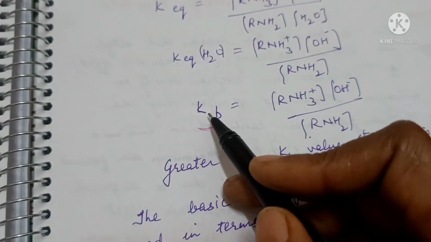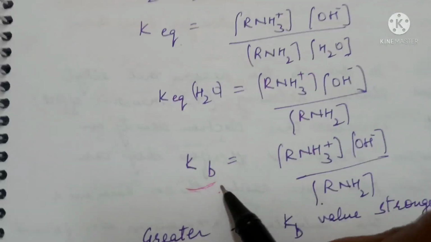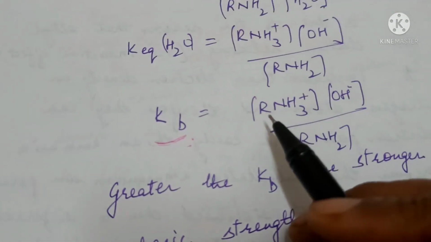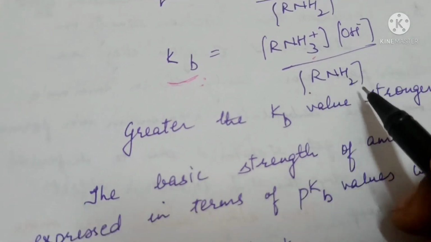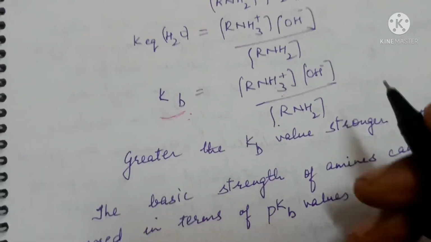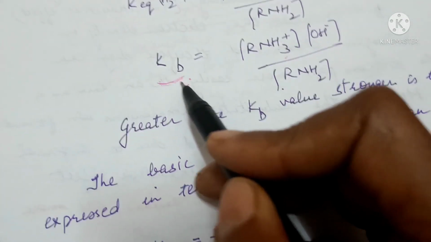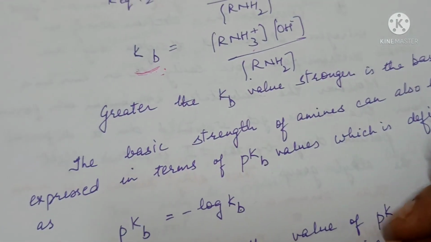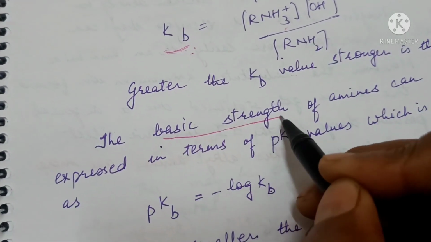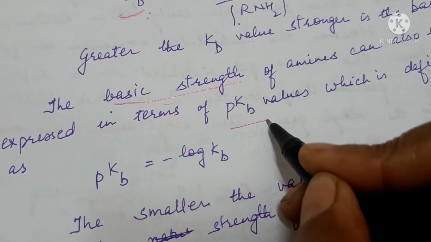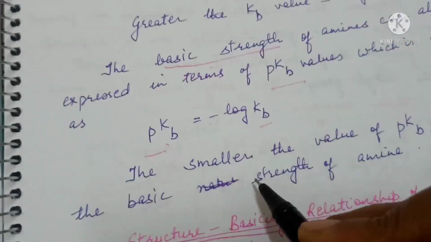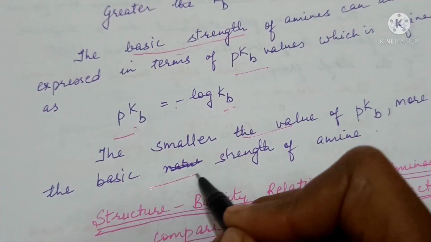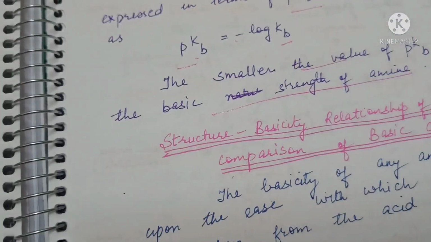So this ionization constant of base, Kb, will be concentration of alkyl ammonium ions times hydroxide ions upon concentration of amines. The greater the Kb value, the stronger the base. Basic strength can also be represented in terms of pKb value, where pKb is negative log of Kb. So the smaller the pKb value, the greater the basic strength of amines.